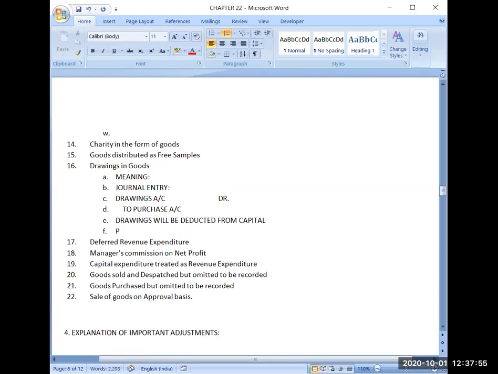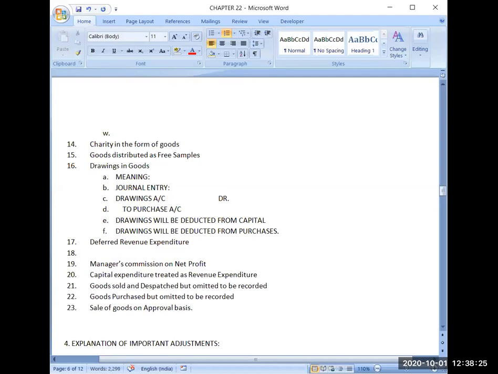Then second thing is purchase. Because you are crediting purchase, it will be deducted. Drawings will be deducted from purchases. I hope this adjustment is clear.